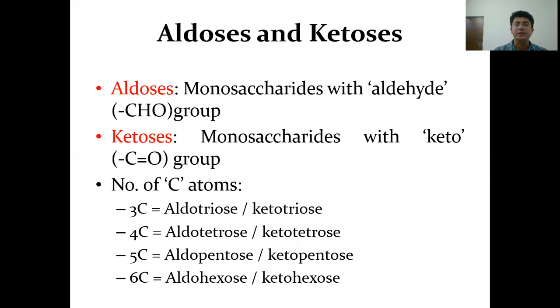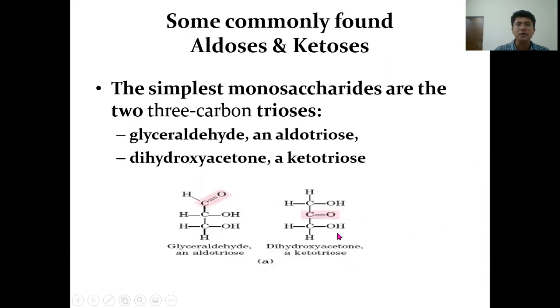Aldoses and ketoses. Aldoses are the monosaccharides with an aldehyde group, whereas ketoses are the monosaccharides with a keto group. On the basis of the number of carbon atoms, the further classification can be triose, tetrose, pentose, hexose, depending on the number of carbon atoms present. Accordingly, the 3-carbon sugars can be referred to as aldotriose or ketotriose, 4-carbon sugars as aldotetrose or ketotetrose, and so on. Some commonly found aldoses and ketoses.